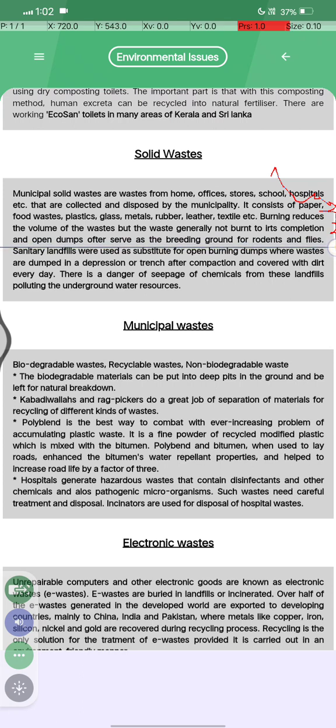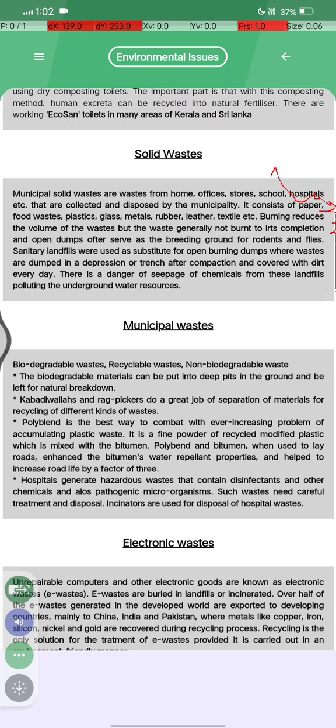and flies. Sanitary landfills were used as a substitute for open burning dumps, where waste is dumped in a depression or trench after compaction and covered with dirt every day. There is a dangerous seepage of chemicals from these landfills, polluting underground water resources.